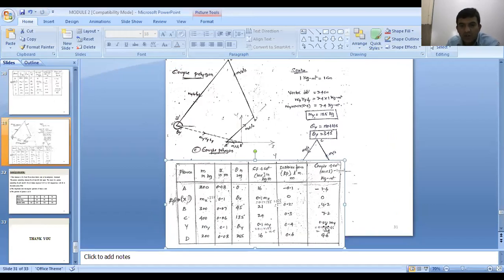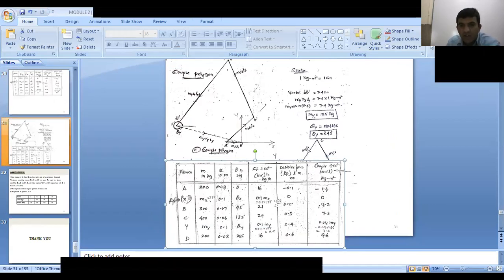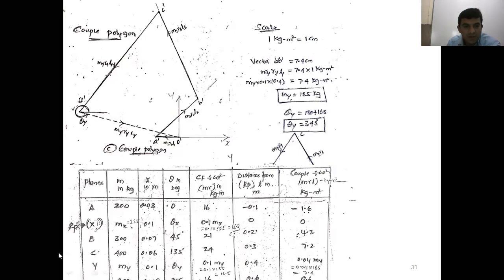Because only one unknown is there, right? For one unknown, that's why we draw the couple polygon. Now, what is the scale you have chosen here for the couple polygon? The 1:1 scale, 1 kg meter square is equal to 1 centimeter, based on the values 1.6, 4.2, 7.2, 0.6. That's why we choose the 1:1 scale.